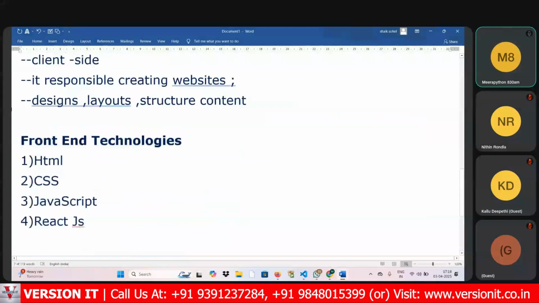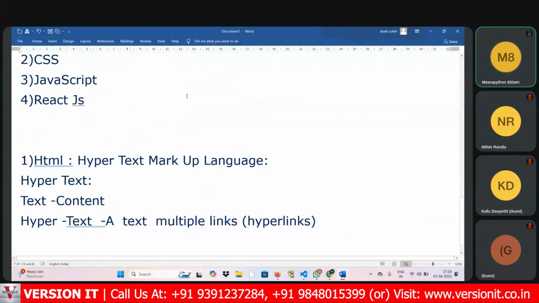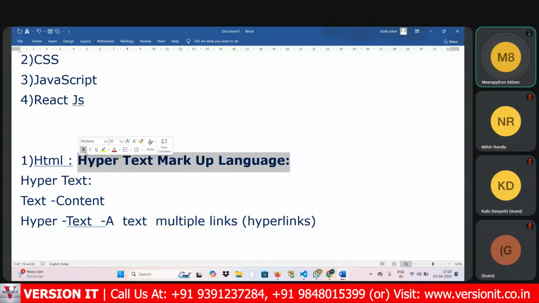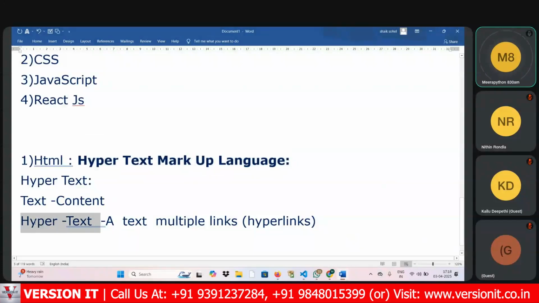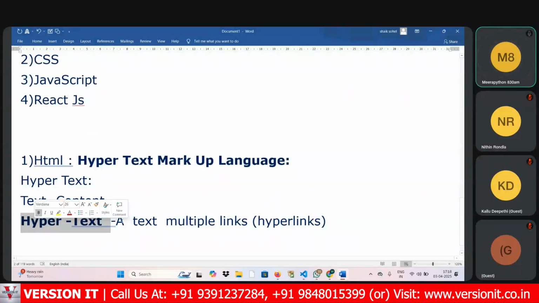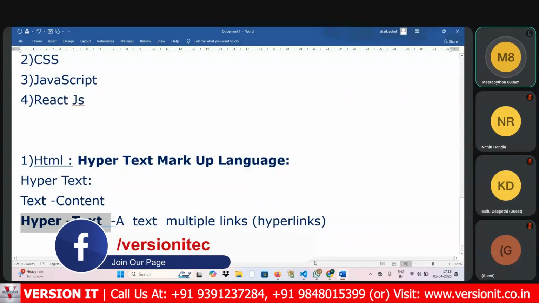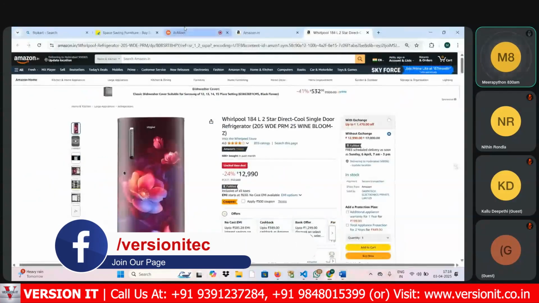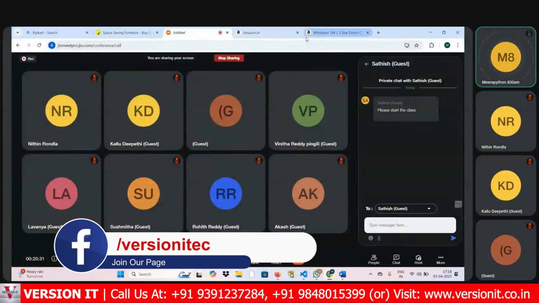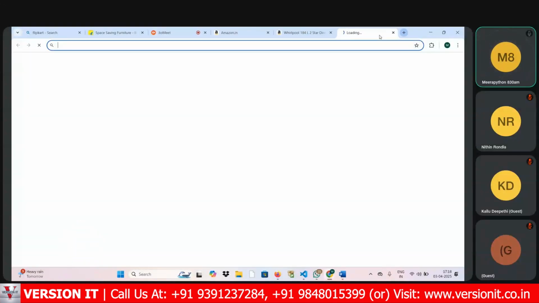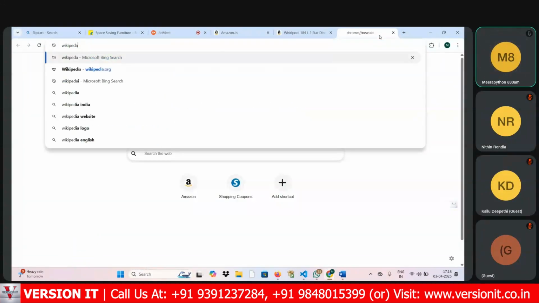HTML is abbreviated as Hypertext Markup Language. Why are we calling it a Hypertext Markup Language? We are discussing that. Just now I explained hypertext. A text containing multiple links, we can call it hypertext, or hyperlinks also. Now I will show you in a practical way what is meant by hypertext. I think almost everyone has used hypertext in day-to-day life.